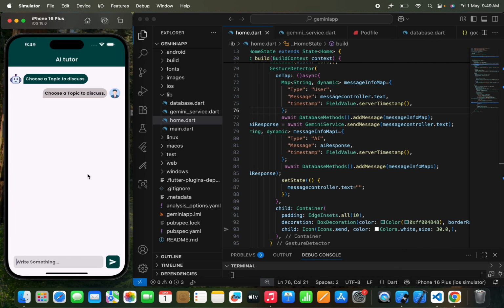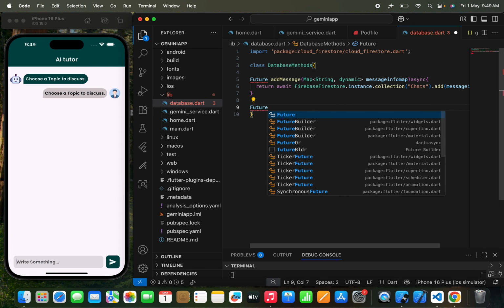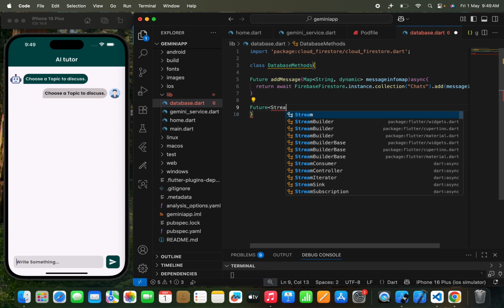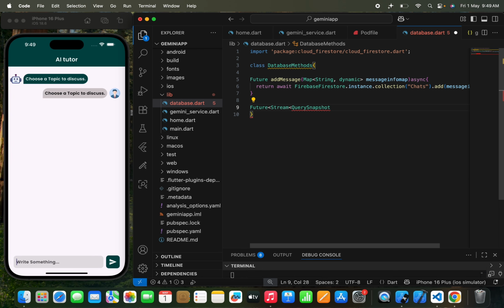So what I need to do is first move to the database.dart file, and first I'm going to use a future, and in the future I'm going to write a stream. Then I'll use a query snapshot. I'll write query snapshot, get all chats.